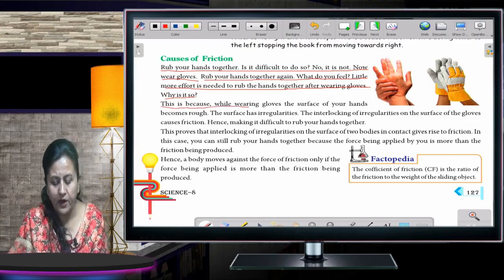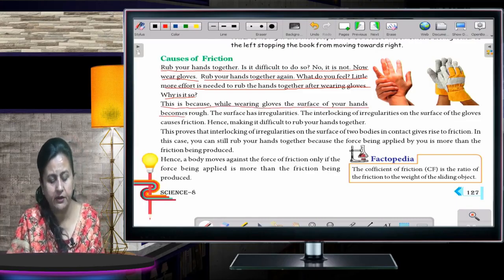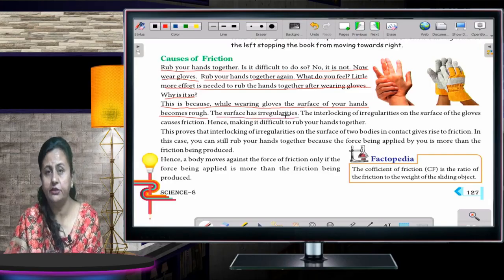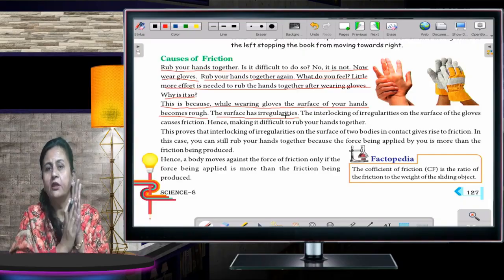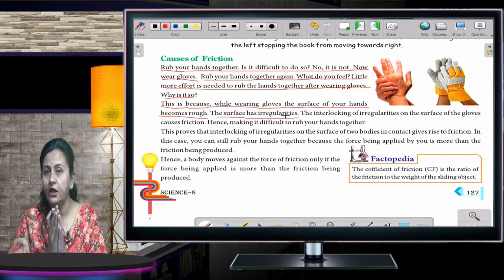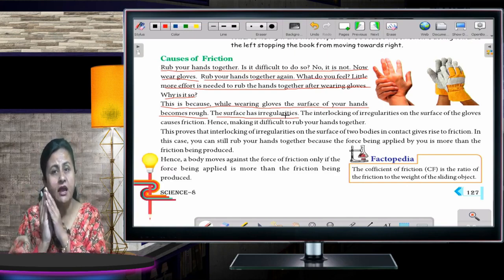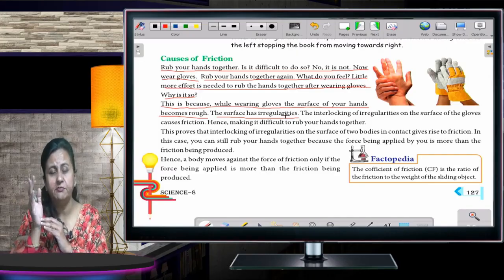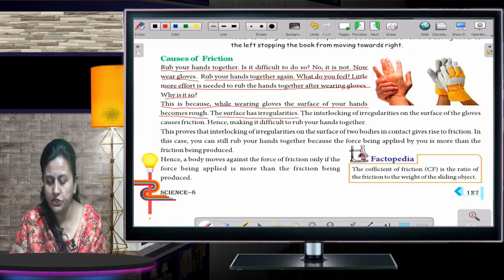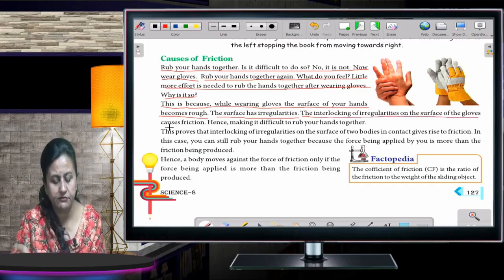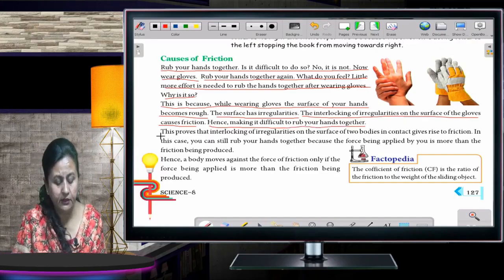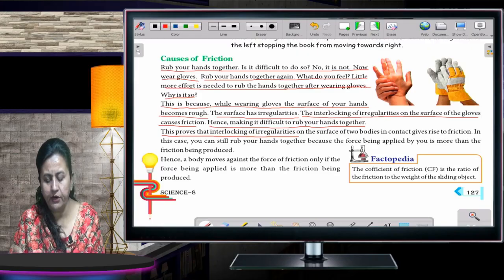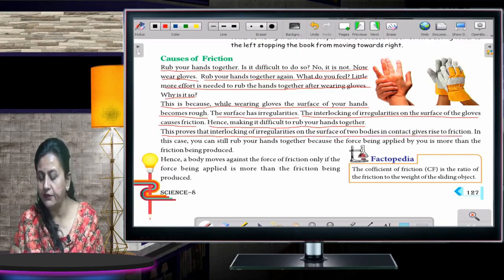This is because while wearing gloves, the surface of your hands becomes rough. The surface has irregularities, whereas without the gloves, hands are very smooth. So the rubbing was very easy, but once you have worn your gloves, what is happening? The gloves have irregularities, meaning the surface is not at all smooth. So the interlocking of the irregularities on the surface of the gloves causes friction, hence making it difficult to rub your hands together. This proves that interlocking of irregularities on the surface of two bodies in contact gives rise to